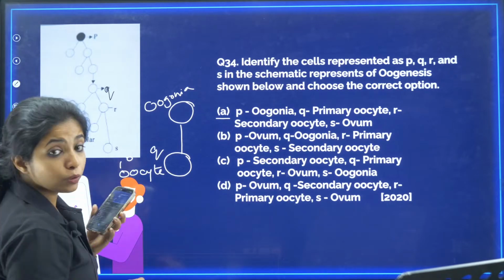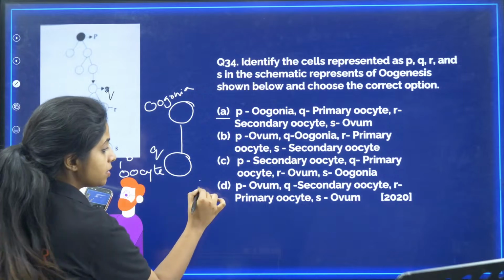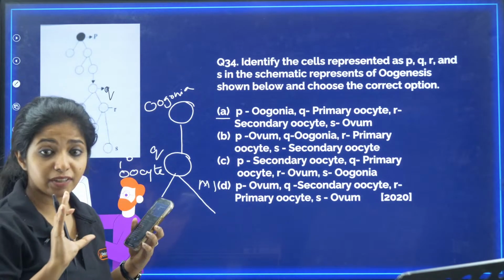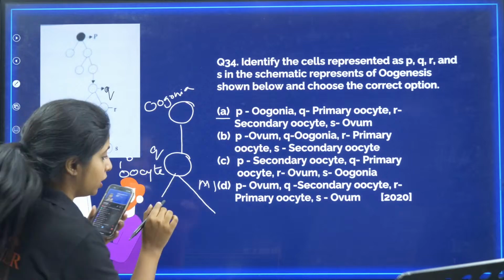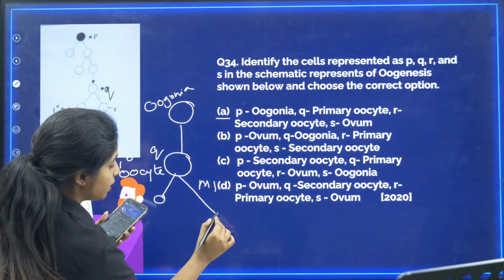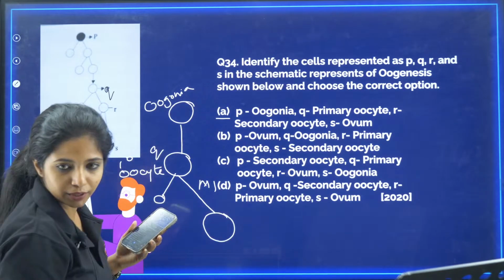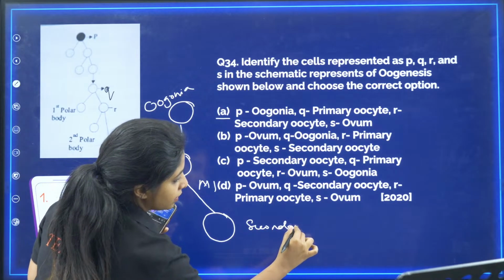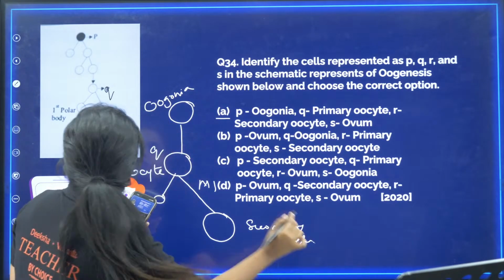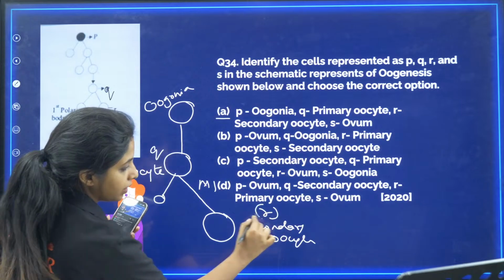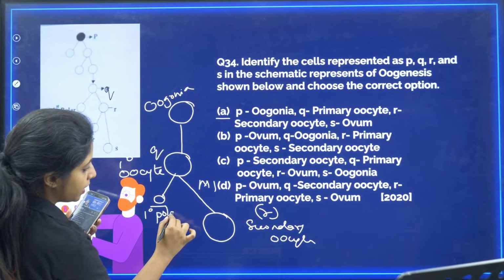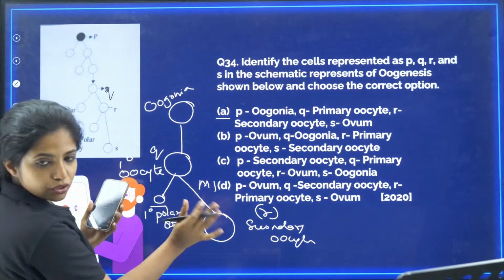Primary oocyte undergoes meiosis. In meiosis, it happens in two stages. Meiosis 1, where basically it will divide into two. But the twist is, instead of equal division, it will have a small cell and a big cell. This big cell is known as secondary oocyte, and it is R. And this small thing that is formed is known as first polar body. It is not going to be of any use, so it's gone.